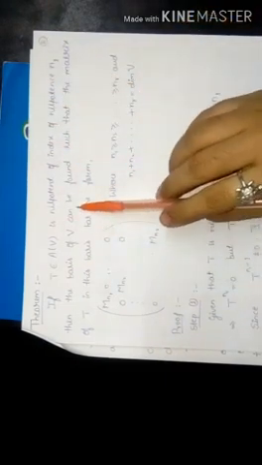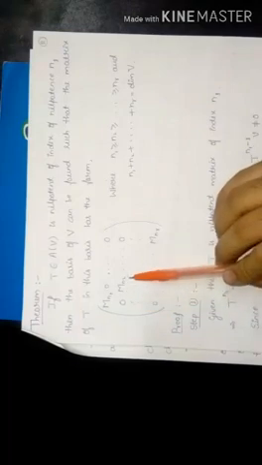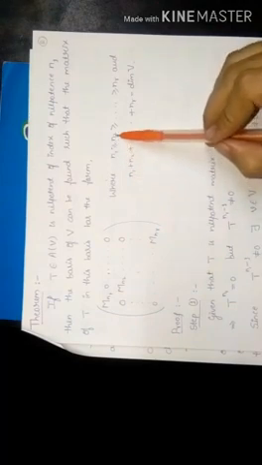Next theorem. If T belongs to A(V) is nilpotent of index of nilpotence n1, then a basis of V can be found such that the matrix of T in this basis has the form Mn1 0 and so on up to 0, 0 Mn2 and so on up to 0, and so on up to Mnr, where n1 is greater than or equal to n2 greater than or equal to and so on up to greater than or equal to nr, and n1 plus n2 plus and so on up to plus nr is equal to the dimension of V.